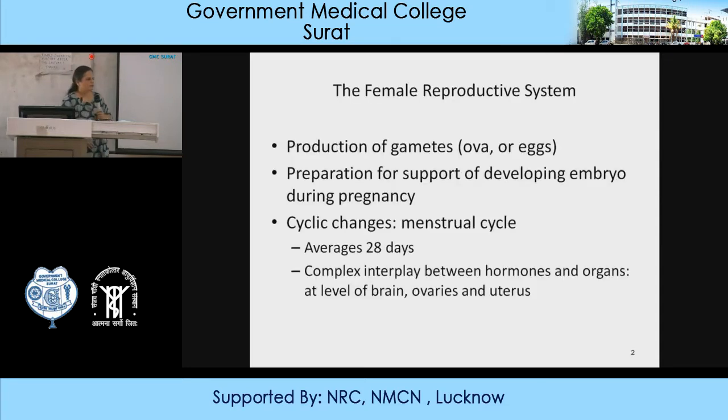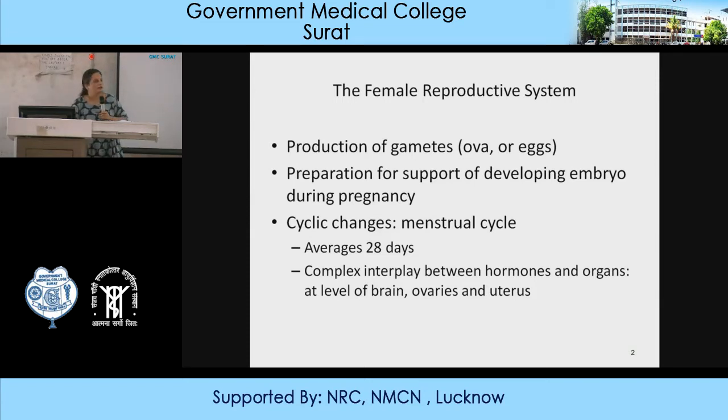In this world, we have both males and females. The main function of the female reproductive system is the production of the female gametes, ova, or the eggs, which are produced by the ovary. In lower animals it has a different aspect, but for us it is the production of the gametes.